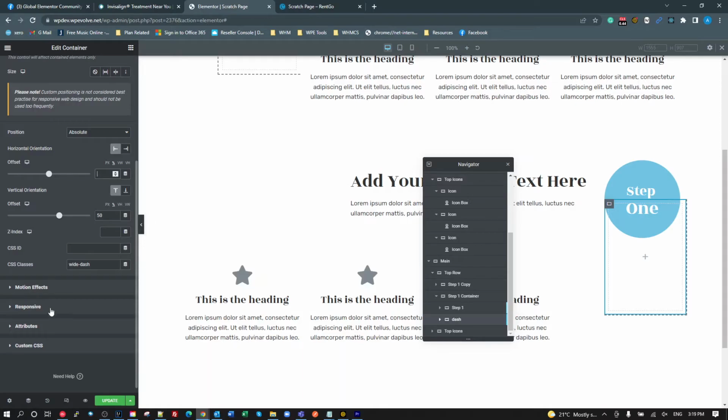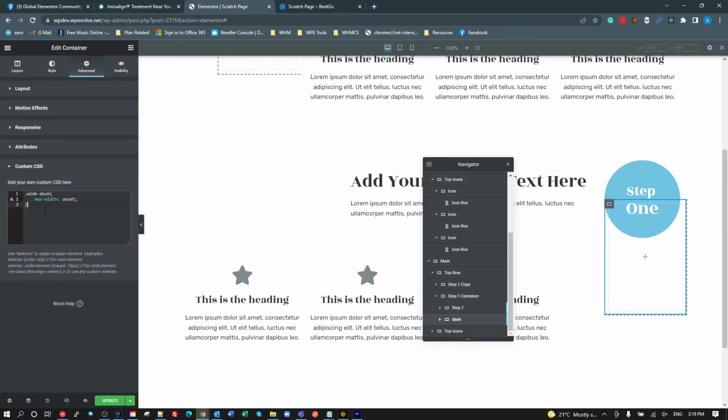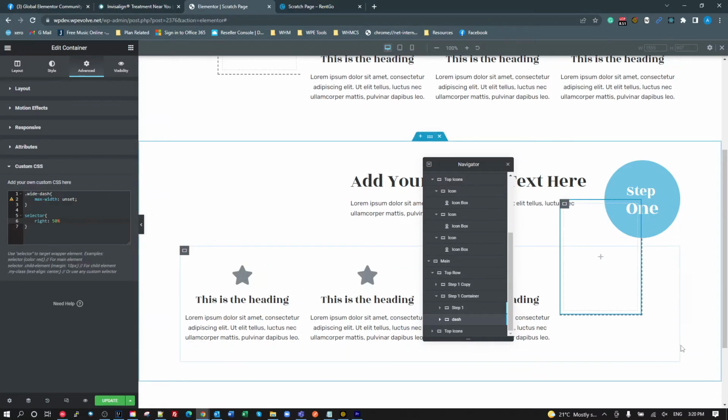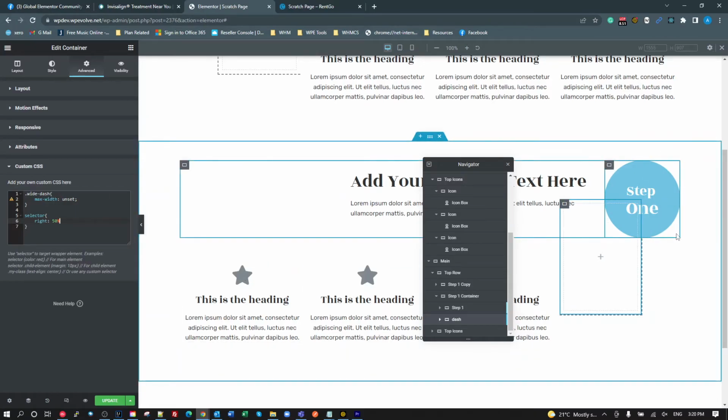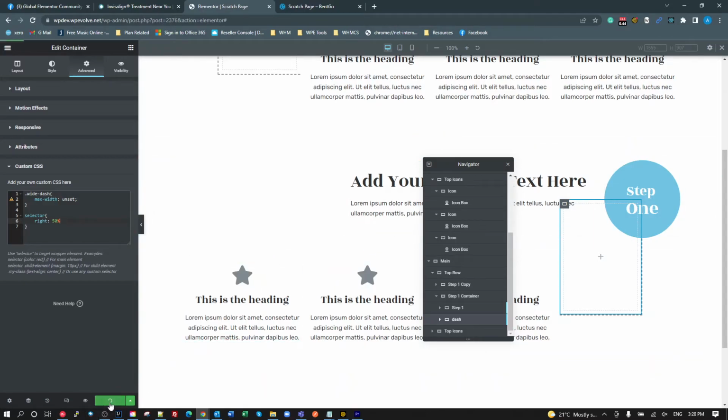with custom CSS. So I'm going to put on this white dash, I'll just put it on this selector, and we'll put that as a right 50%. There we go. So we say right 50%, it's going to be 50% from the right. So we want to move that in 50% from the right of this container. And that's pretty much done the same thing there. Save that.